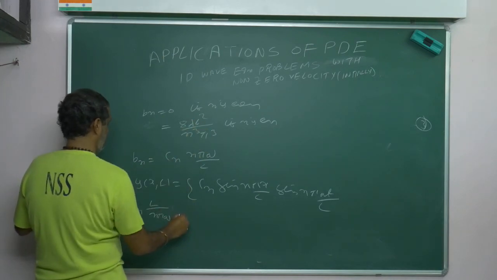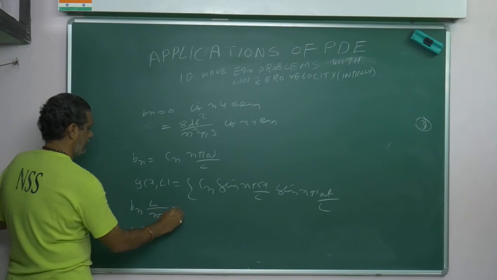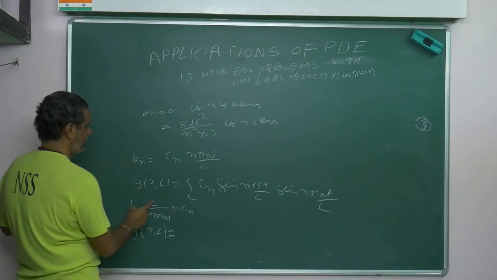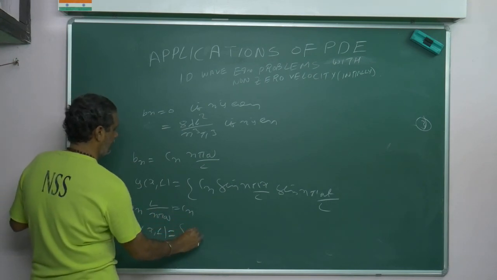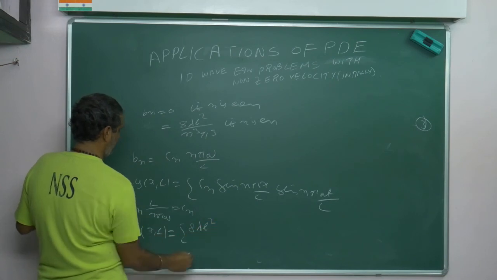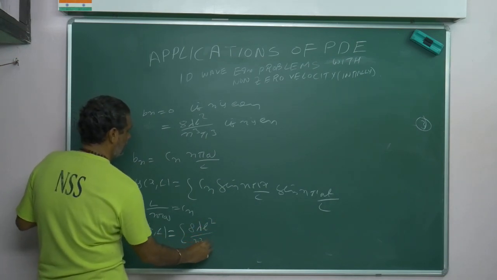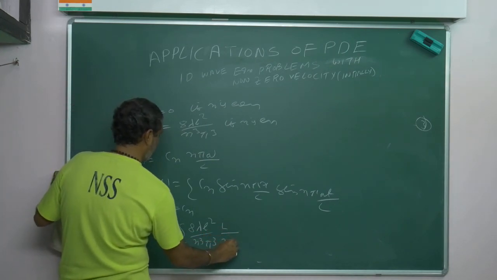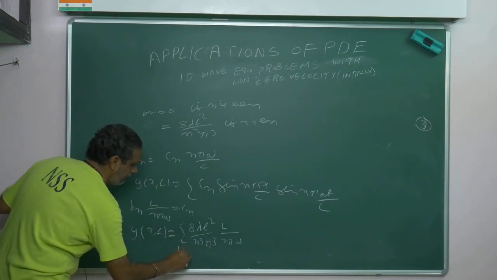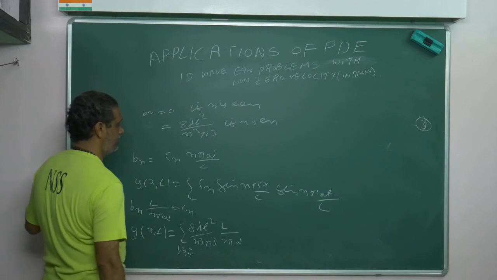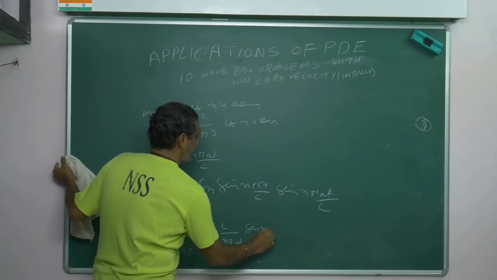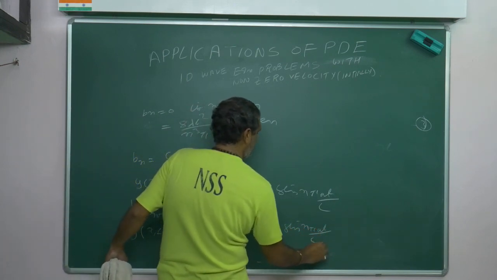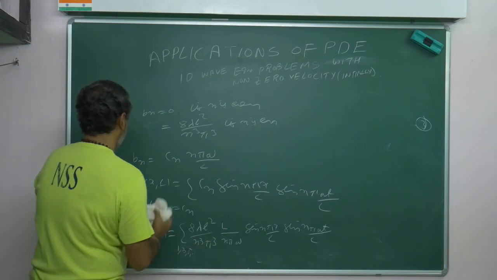So if I apply this, y of x comma t is equal to Cn; Cn value is what? Bn into L by n pi a. So what is Bn? 8 lambda L square by n cube pi cube, then into L by n pi a. This is running over 1, 3, 5, only odd values, into sin n pi x by L sin n pi a t by L. Correct or not?